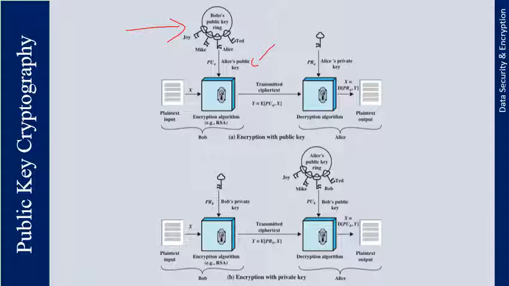Each user maintains a collection of public keys obtained from others. So if a user Bob wishes to send a confidential message to Alice, as depicted in the second example, Bob encrypts the message using Alice's public key. When Alice receives the message, she decrypts it using her private key. No other recipient can decrypt the message because only Alice knows Alice's private key.